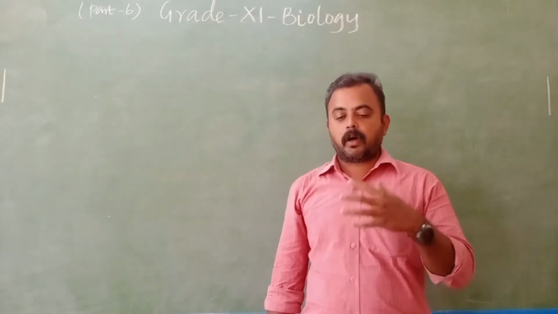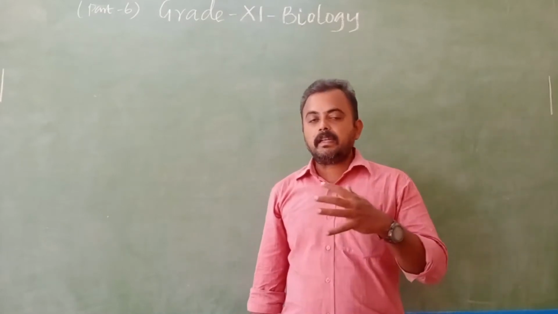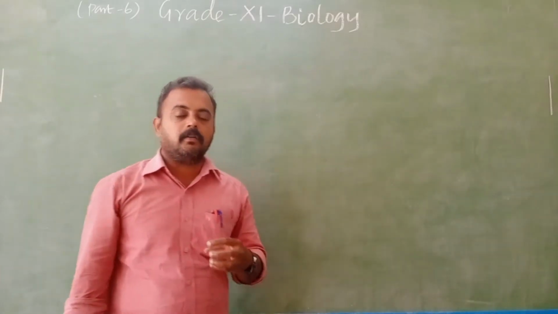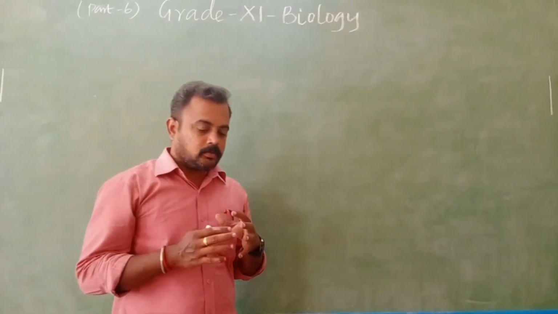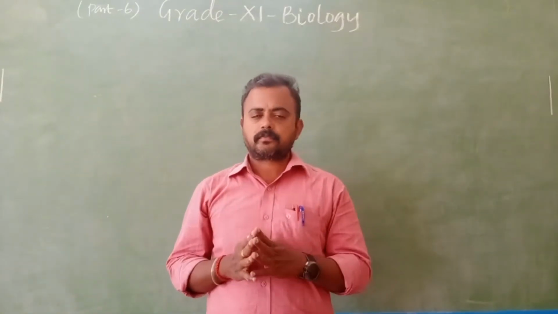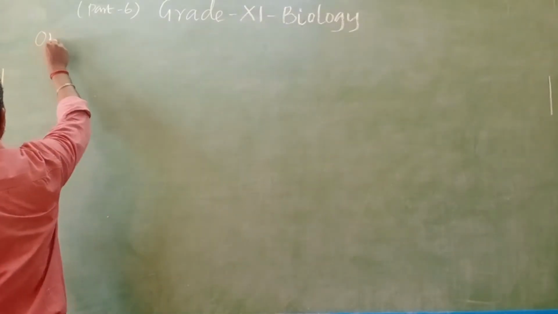That is also what we are going to see. Then the mechanism of hormone action. So today we are going to complete the lesson. Okay.